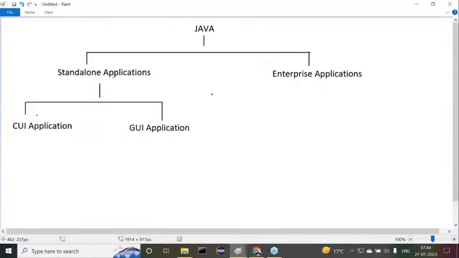By using Java, we are able to prepare two types of applications: standalone applications and enterprise applications. Standalone applications are available in two forms: CUI applications and GUI applications. Now we understood the total content here. What is a CUI application? What is a GUI application? Now try to understand this clearly.